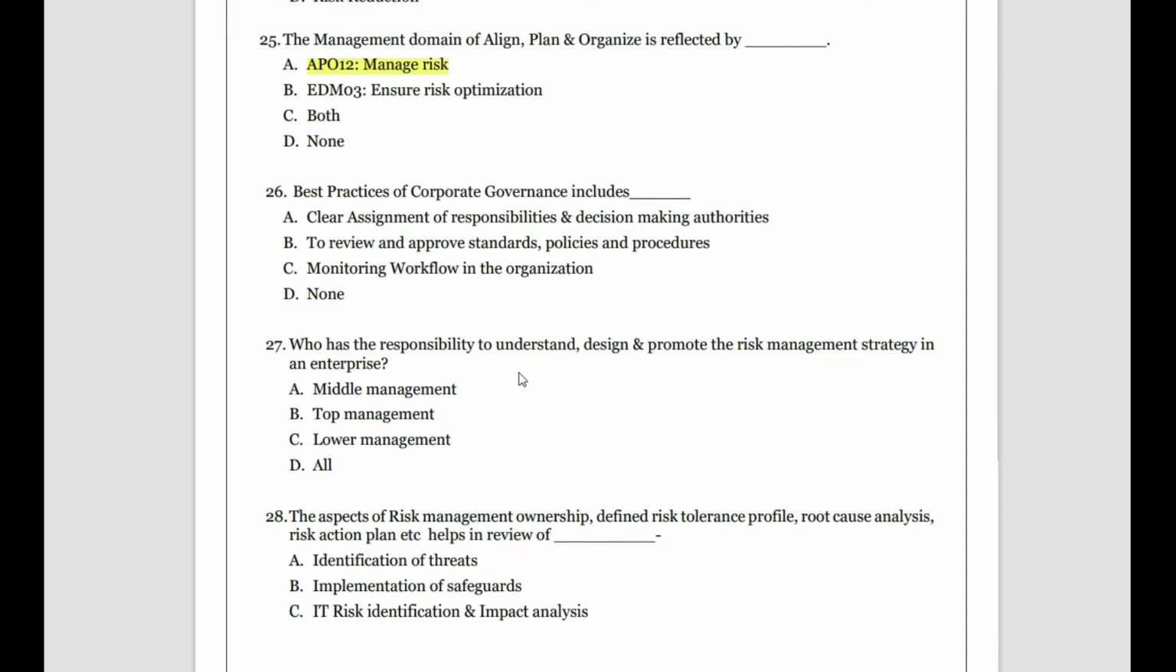I think corporate governance is the entire large game. So reviewing and approving standards, policy and procedure is only for the IT people. Other policies and standards are only with the board, but what is the best practice of corporate governance? If you want to have a good thing in the organization, it is not approving the standards, it is assigning the responsibility. The responsibilities must be clearly defined to achieve any good governance. Only approving the standard, only monitoring how the work is done will not help in achieving it. So the answer is clear assignment of responsibility and decision making authority.